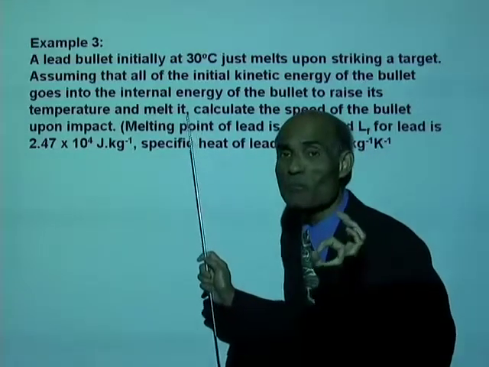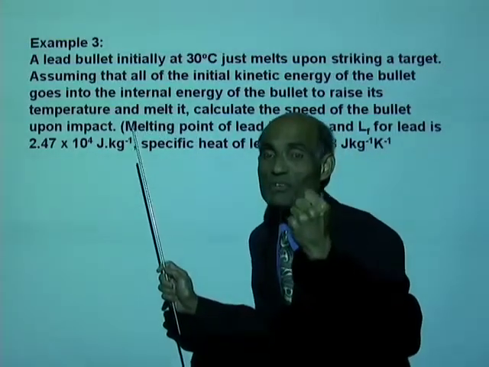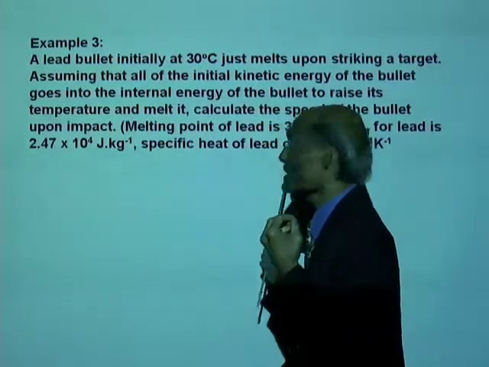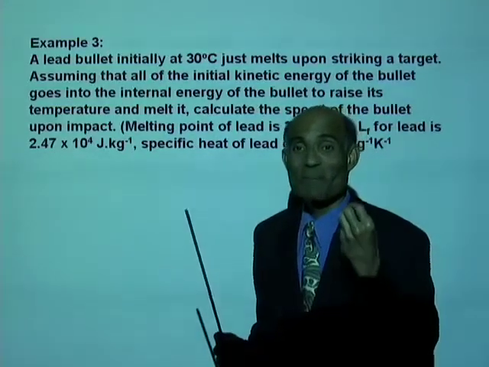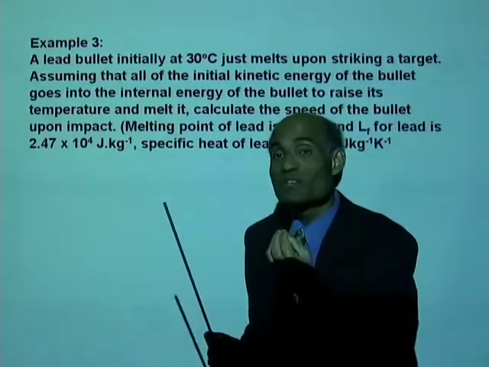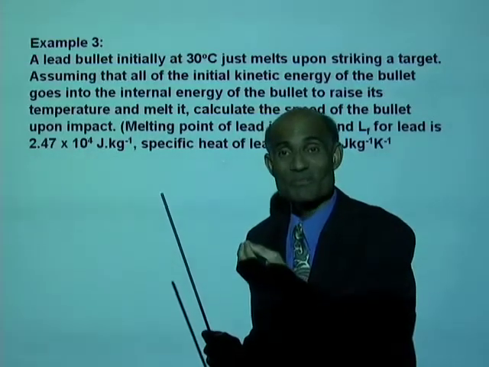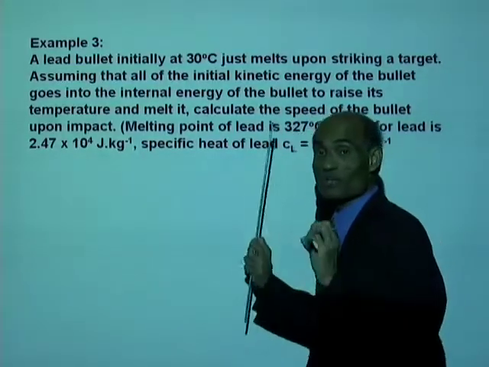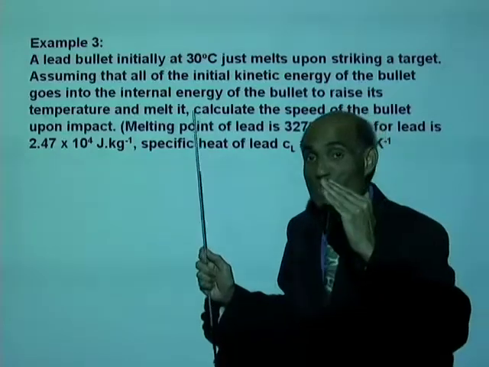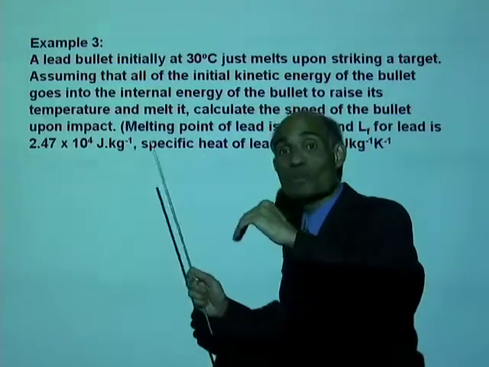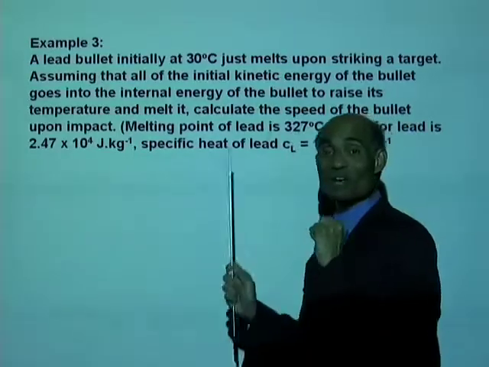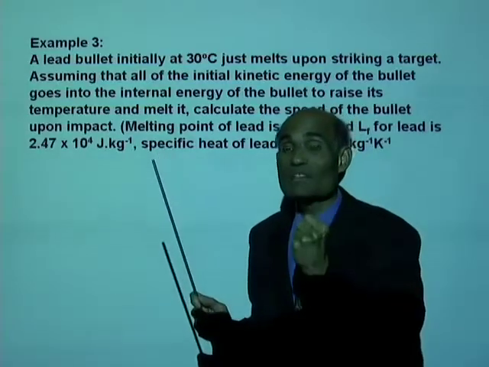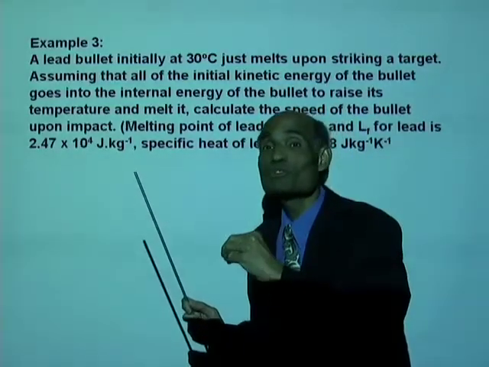Now tell me, what is the amount of heat needed to do that? To increase the temperature of the lead bullet from 30 degrees Celsius to 327 degrees Celsius. It will be mass times specific heat times change in temperature. Now, is that all? No. After increasing the temperature to 327 degrees Celsius, it is then converted from solid to liquid lead at the same temperature. There is a change of state. The amount of heat used to do that will be mass times latent heat of fusion.